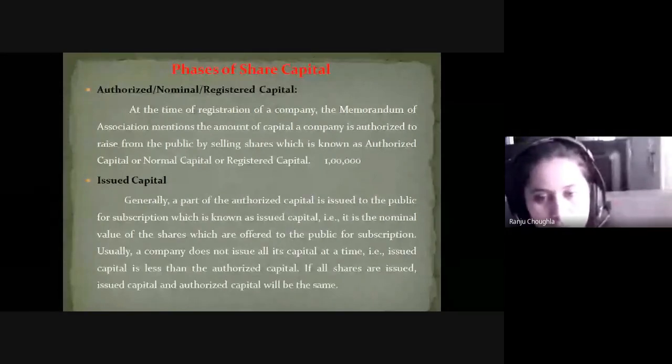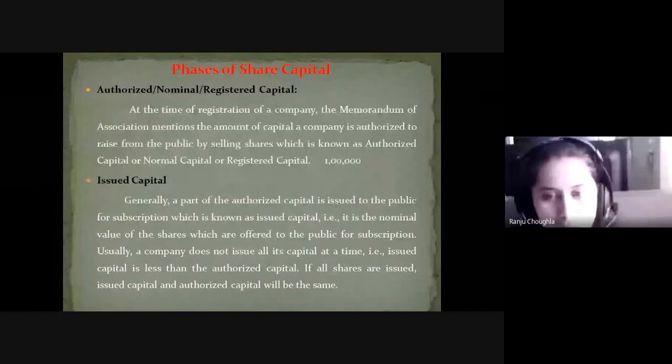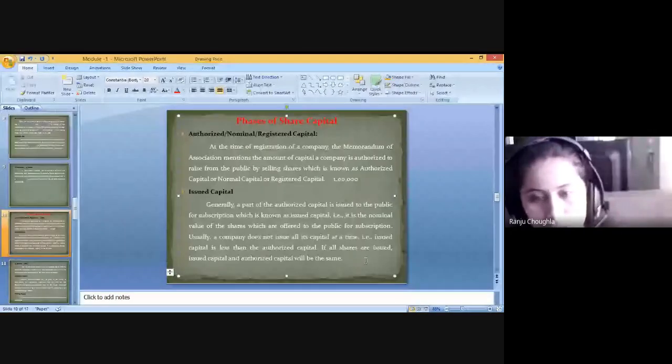So for example, if issued capital is 70,000, the company cannot issue all the authorized capital to the public. Only 70,000 shares out of that will be issued to the public. Issued capital means it is a part of the authorized capital. So out of that 1 lakh, the company will issue only 70,000 to the public. So it is called issued capital.